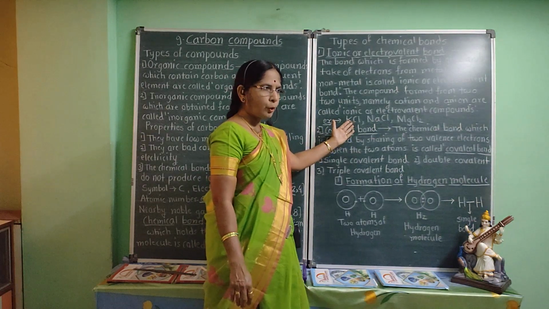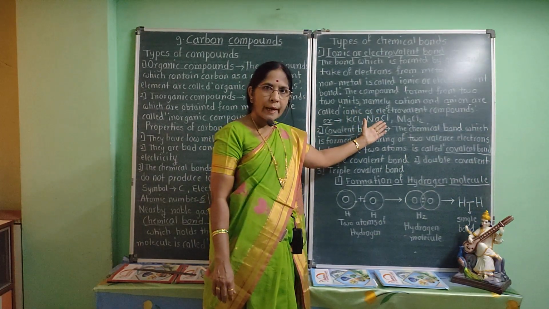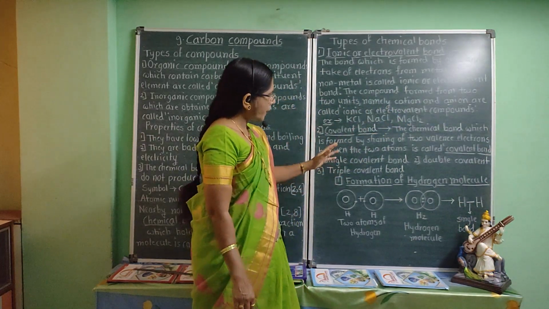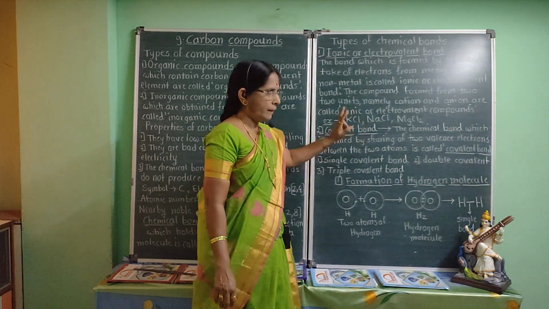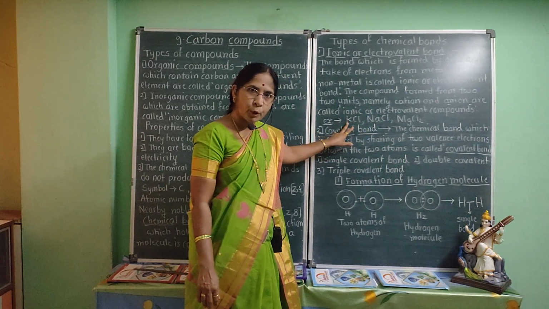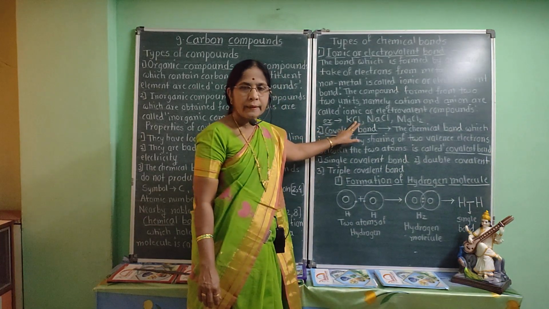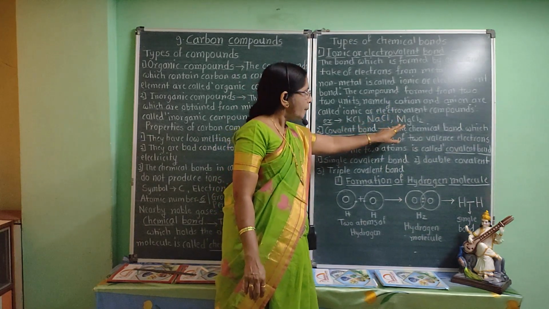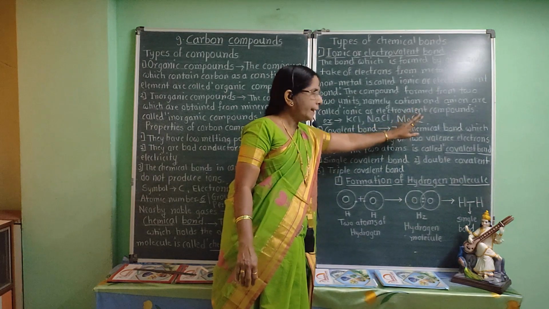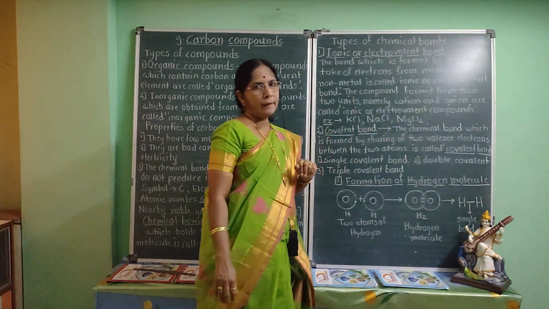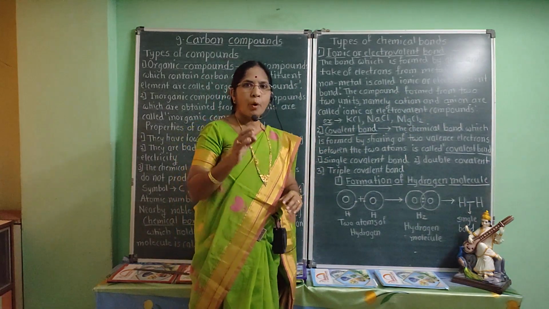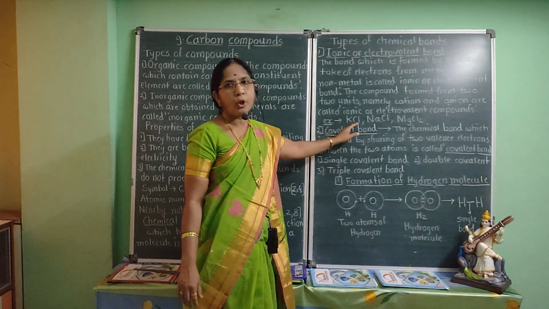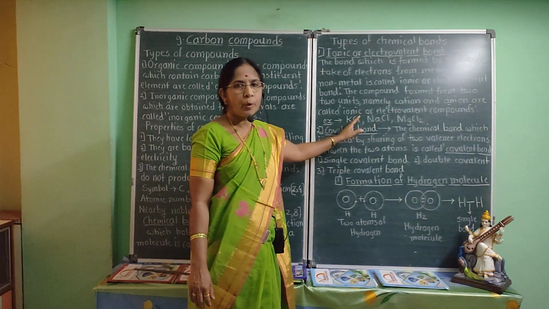KCl, potassium chloride, NaCl, sodium chloride, MgCl2, magnesium chloride are ionic compounds which contain cation and anion. K is cation, that is positive ion, chlorine is anion, that is negative ion. Na is positive ion, chlorine is negative ion. Magnesium is positive ion, that is cation, chlorine is negative ion, that is anion. In this way, the bond which is formed by give and take of electron from metal to non-metal is called ionic bond or electrovalent bond.